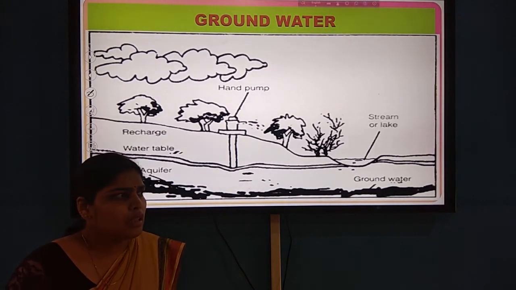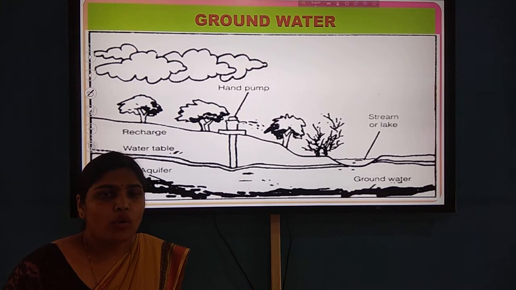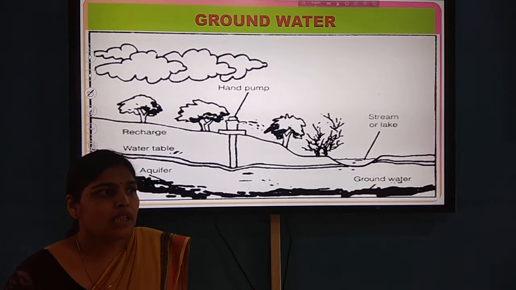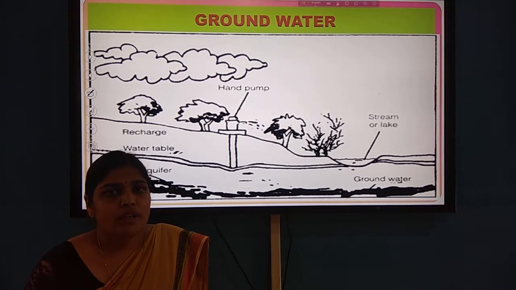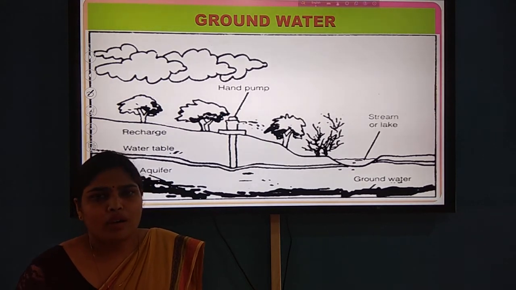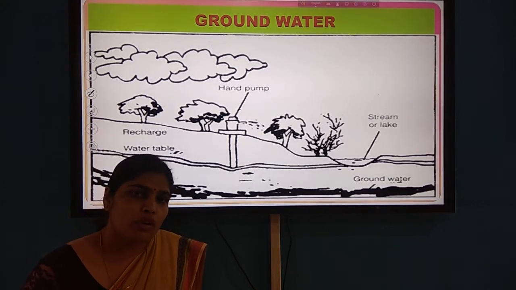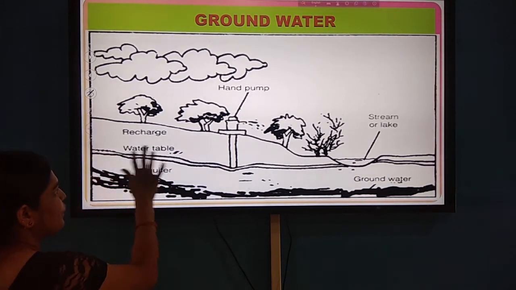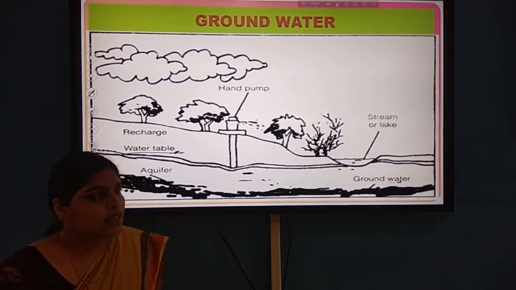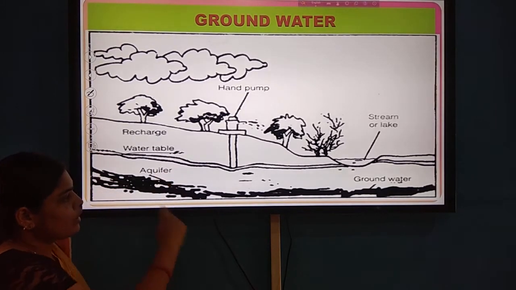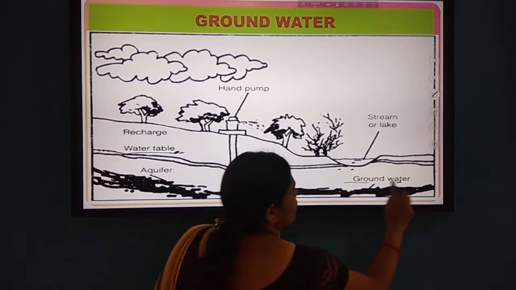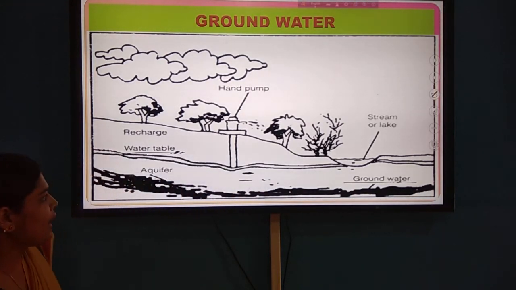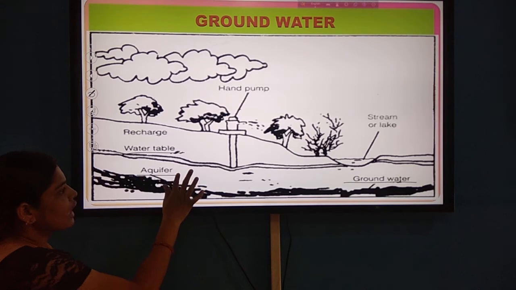The water table is this: if we dig deeper and deeper into the earth or ground, then we will reach a level where all the soil or rock particles are filled with water, and their upper layer is called the water table. And below the water table there is groundwater available to us, and after that there is an aquifer.